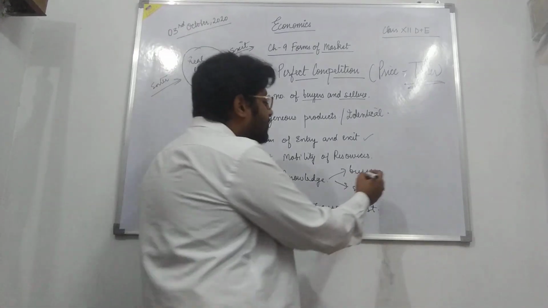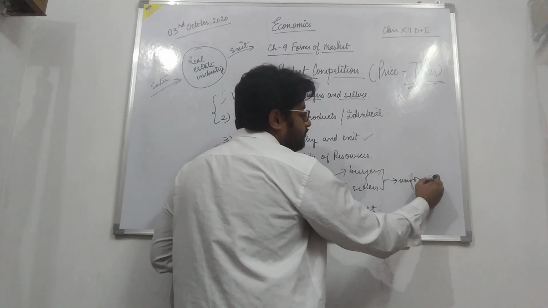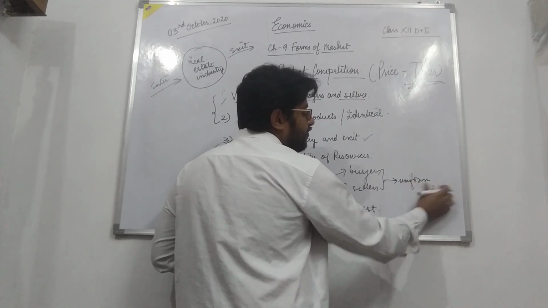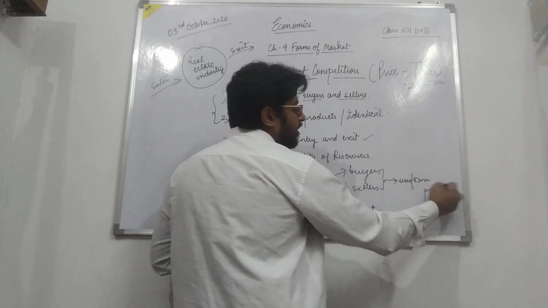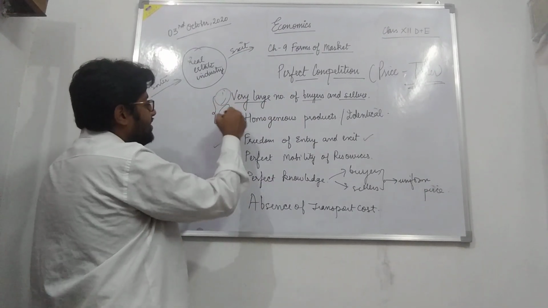So due to this perfect knowledge, there is a uniform price under perfect competition. This is also a very big reason for a uniform price.